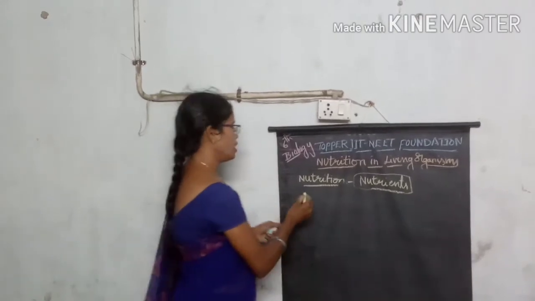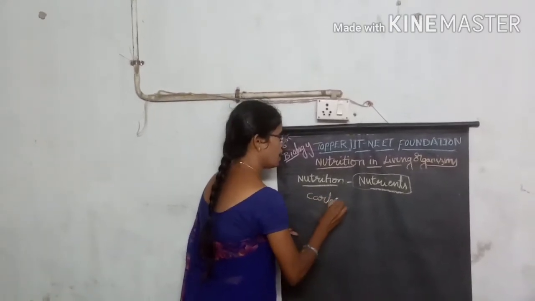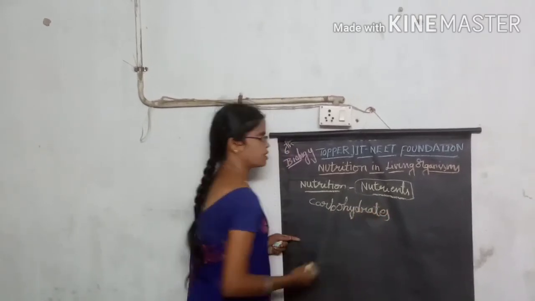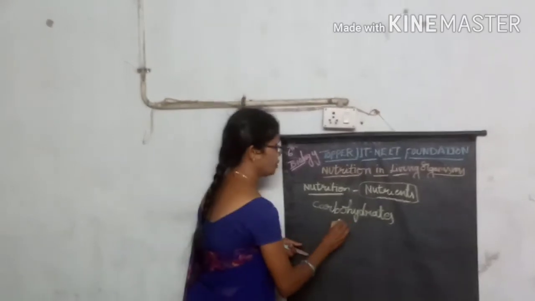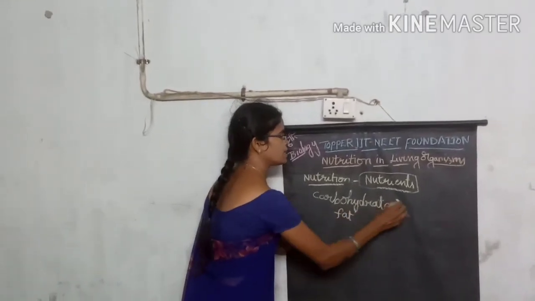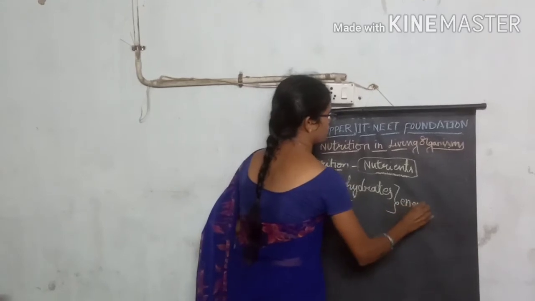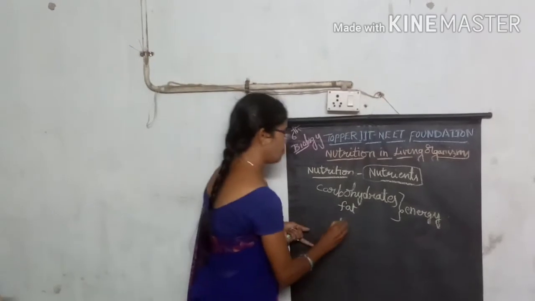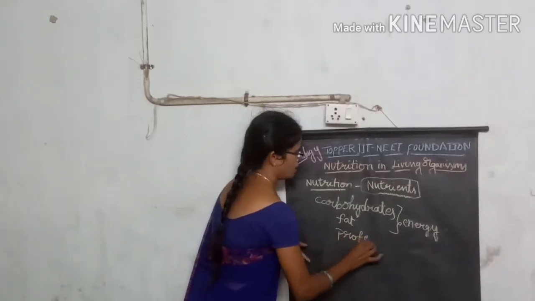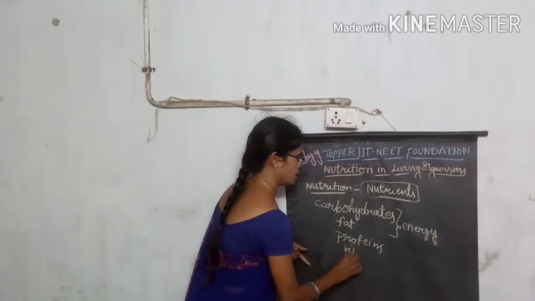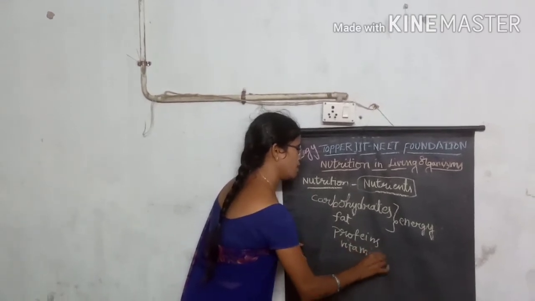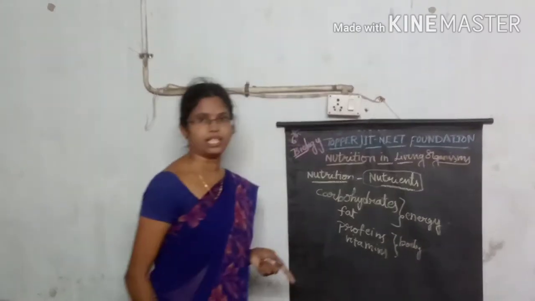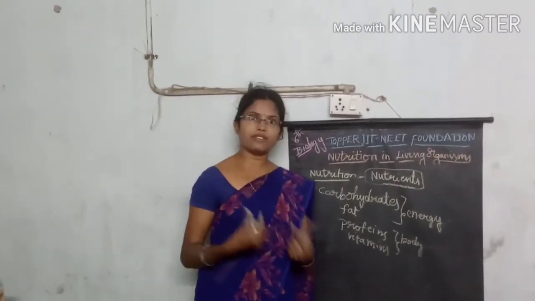For example, carbohydrates are some of the important energy sources taken by the organism's body. Fat materials are also energy yielding materials. Proteins and some of the vitamins are very important for body building, means for increasing the size and structure of the body.